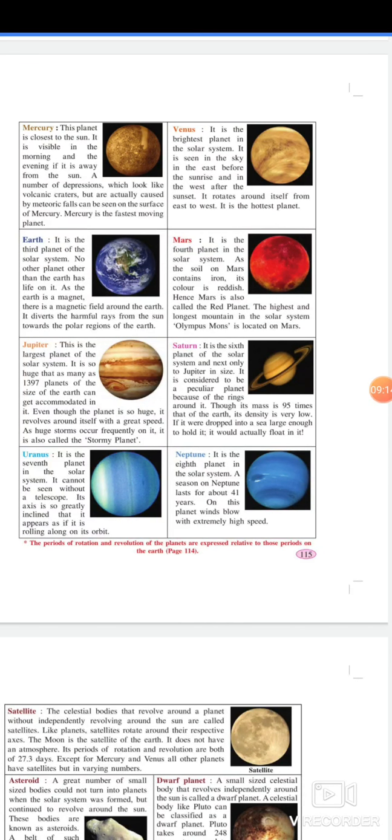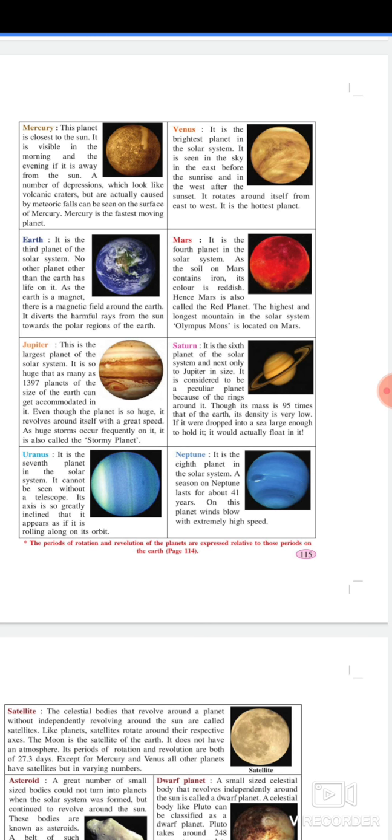Saturn. It is the sixth planet of the solar system and next only to Jupiter in size. It is considered to be a peculiar planet because of the rings around it. Though its mass is 95 times that of Earth, its density is very low. If it were dropped into a sea large enough to hold it, it would actually float in it.